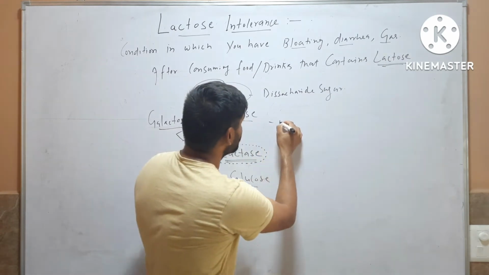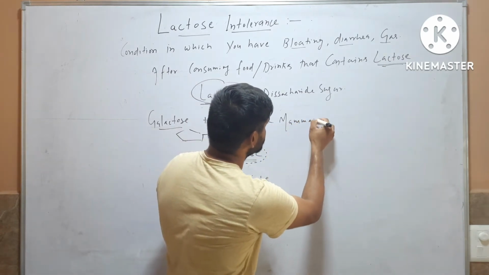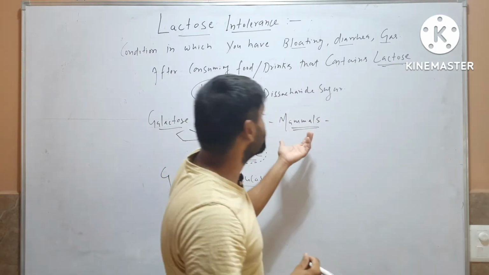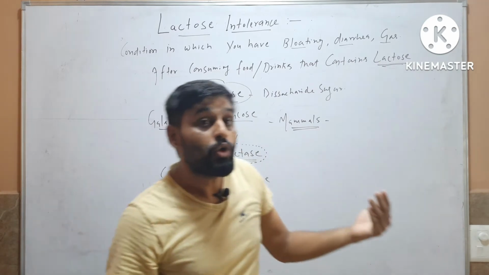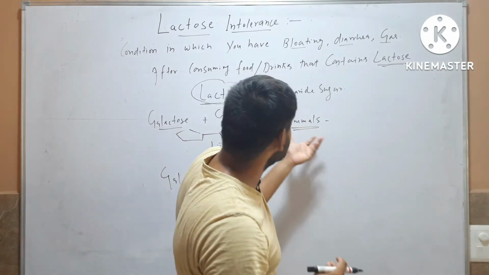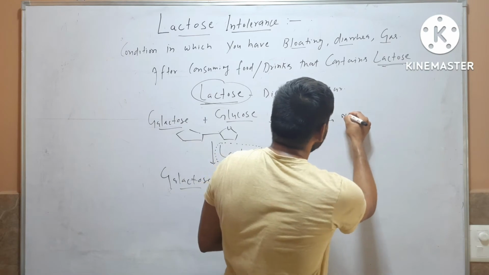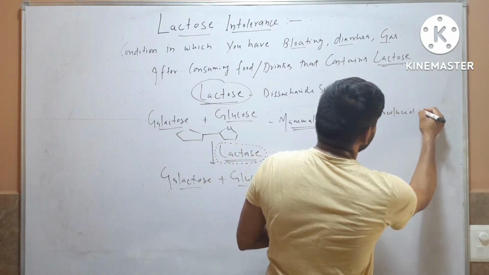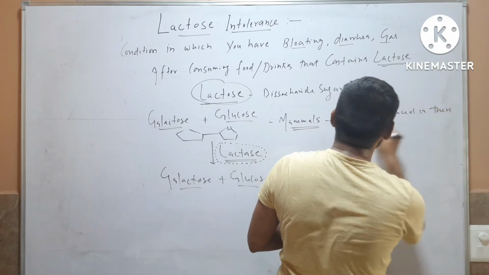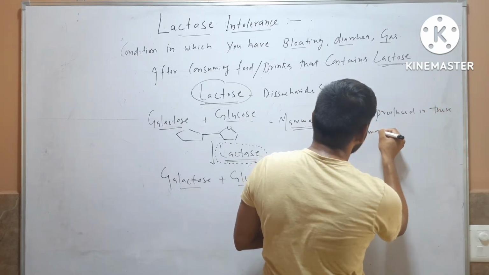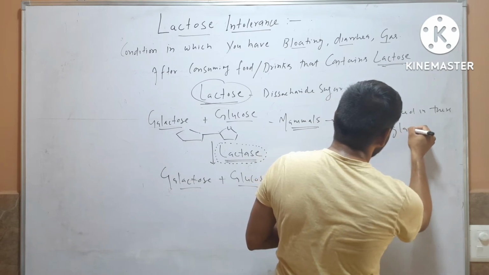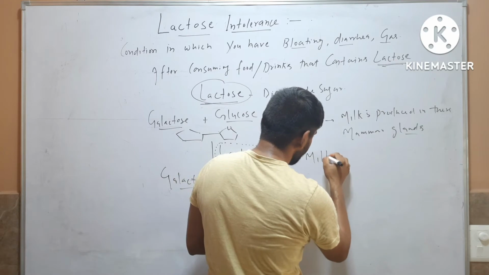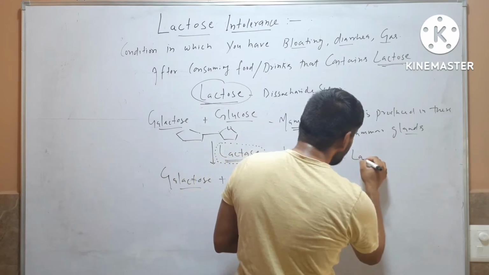In all mammals, we know that mammals have mammary glands, and females of mammals feed their offspring through these mammary glands, and milk is produced. In milk, lactose is present.